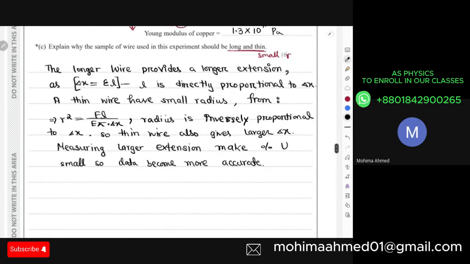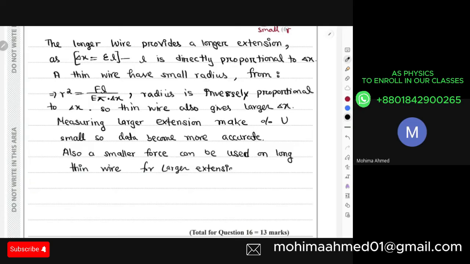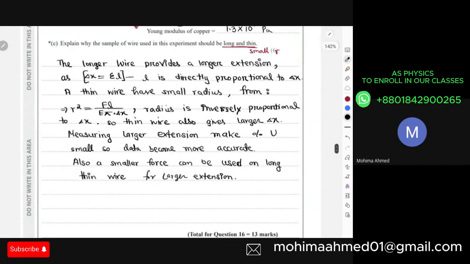After this, you can also write that a smaller force can be used on this long thin wire to create a larger extension, right?